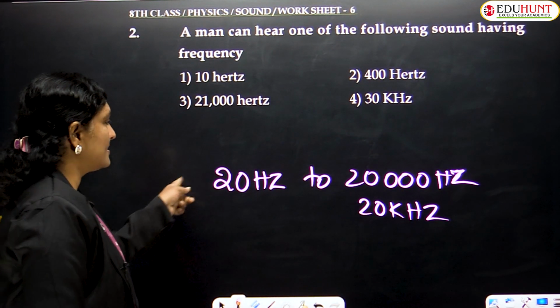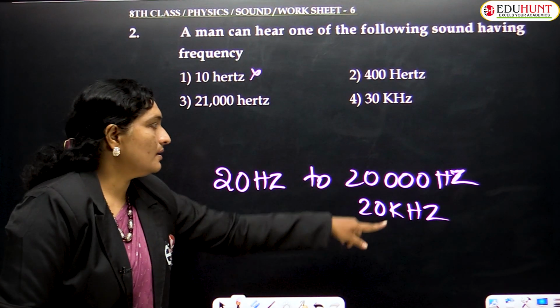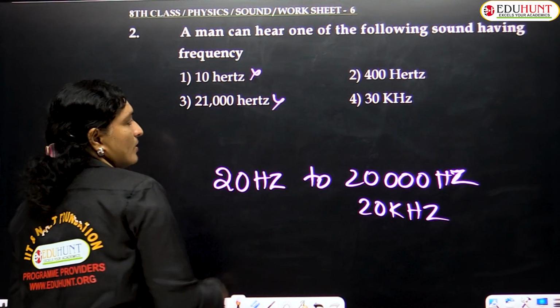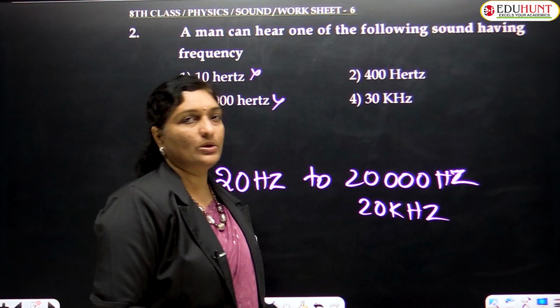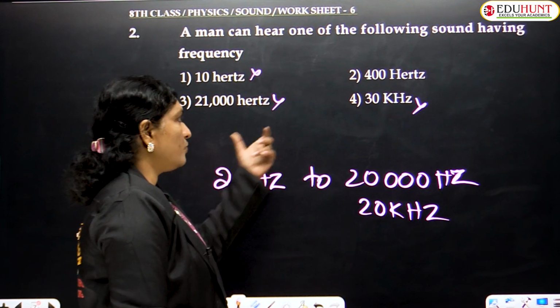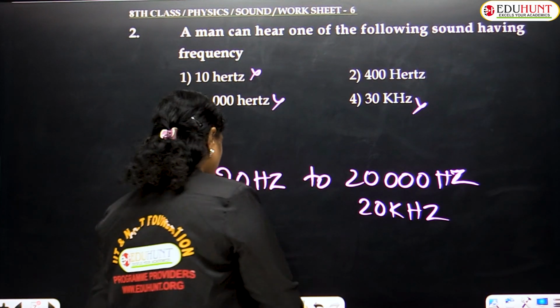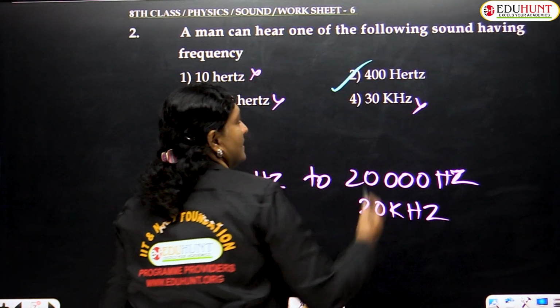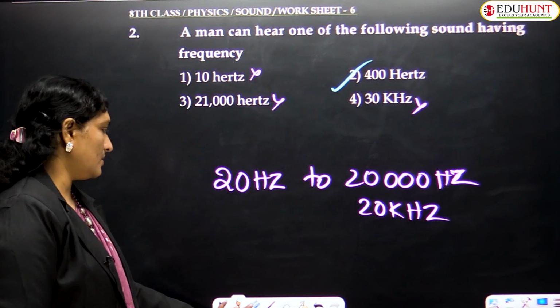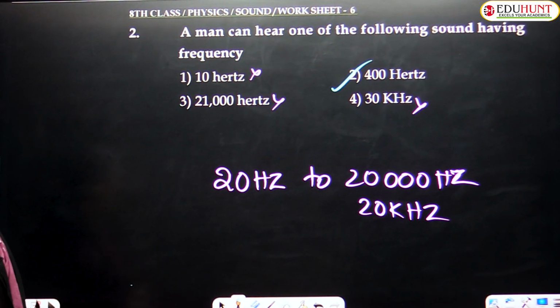10 Hz is less than 20, so not possible. 21,000 is more than 20,000, not possible. 30 kilohertz is more than 20 kilohertz, so not possible. 400 Hz is more than 20 and less than 20,000. Hence, the correct option is 400 Hz. A normal human can hear about 400 Hz.